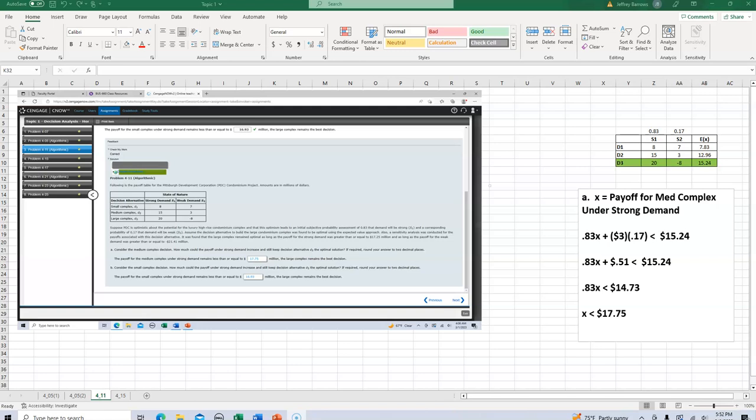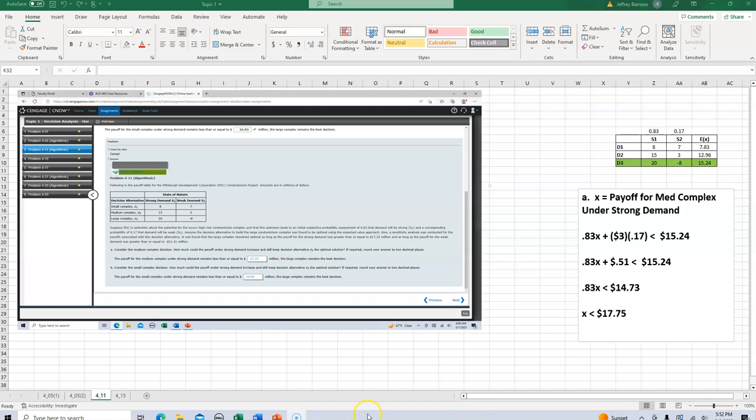Then we're given some probabilities: the possibility of having strong demand or weak demand for one of these complexes. It's given in the statement of the problem that strong demand has a probability of 0.83 and the probability of weak demand is about 0.17.